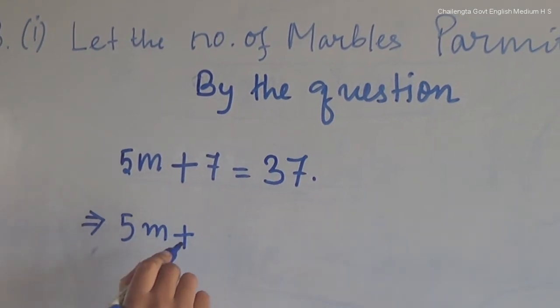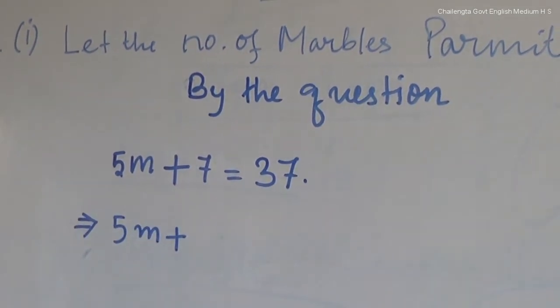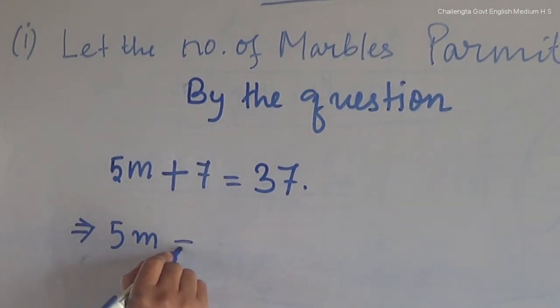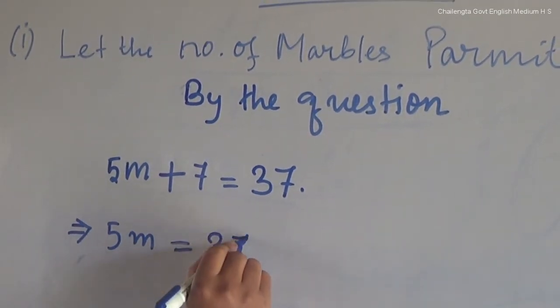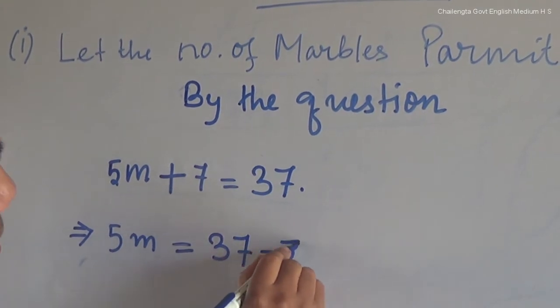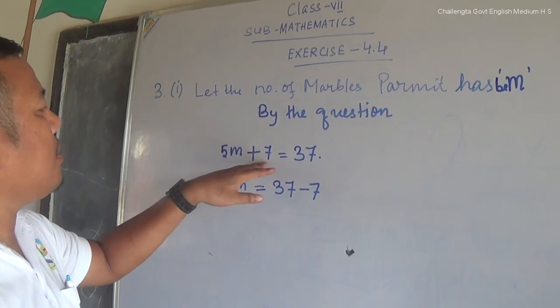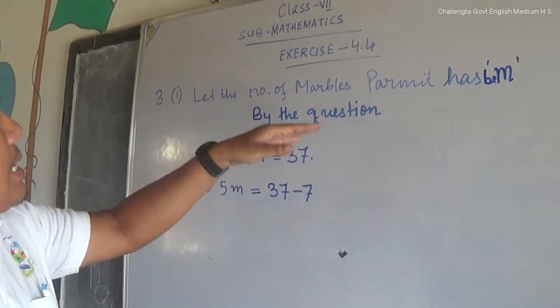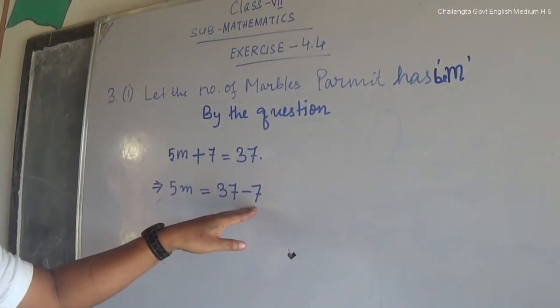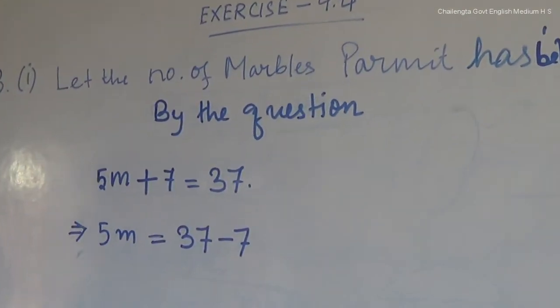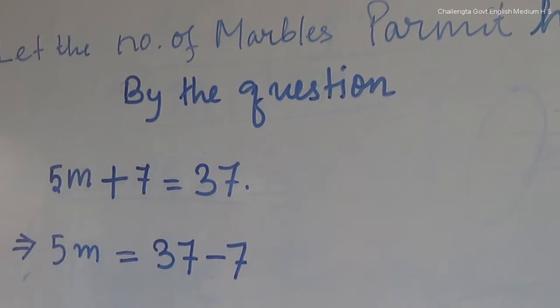5m is equal to 37 minus 7. See, here we have plus 7. If you shift this plus 7 to the right hand side, it becomes minus. The sign always changes. Divide becomes multiply, multiply becomes divide. So 37 minus 7.